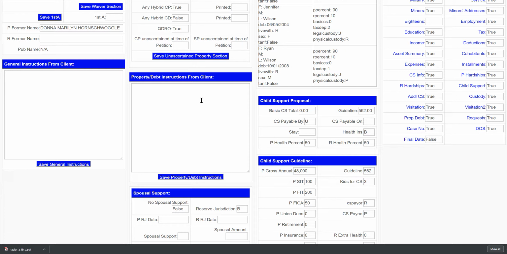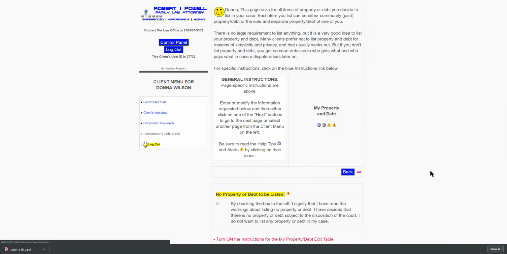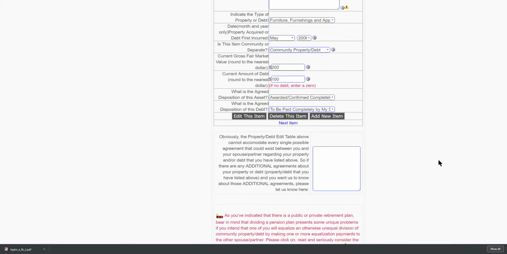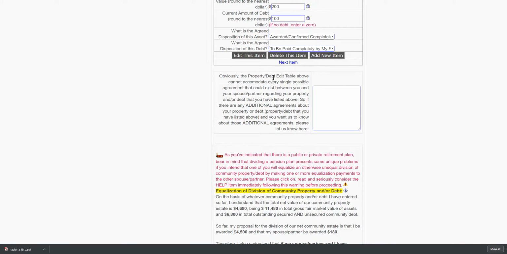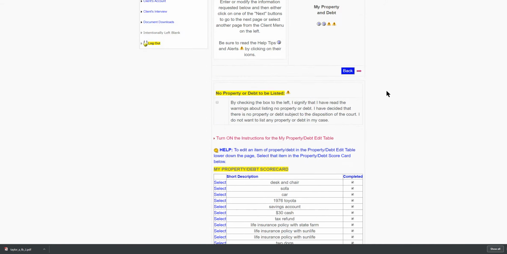This section is, again, client input, and it comes from the property debt page again. At the bottom, it tells them that clearly no online interview can encompass the entirety of a husband and wife's marital estate and all of the possible agreements and sub-agreements and tortuous agreements that they could possibly enter into.